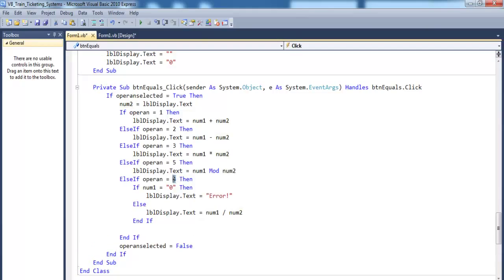Then change this to 5 and this to 4. Okay, now we have, if it's 4, that's mode, and if it's 5, let that be just an ordinary else statement. Yeah, that's fine.